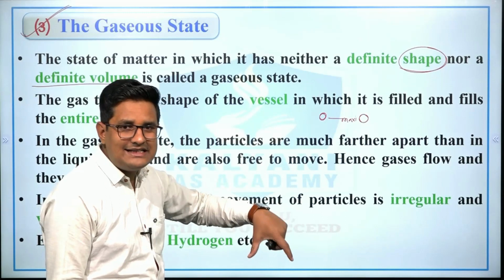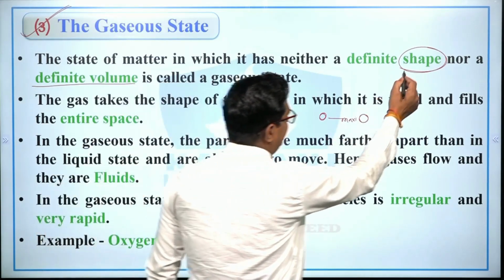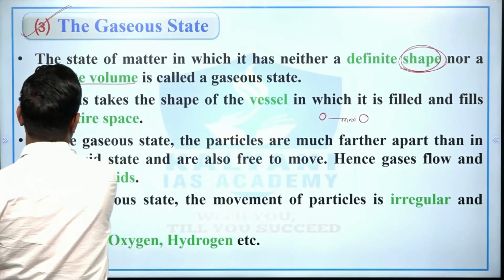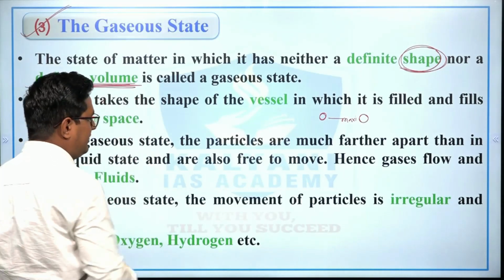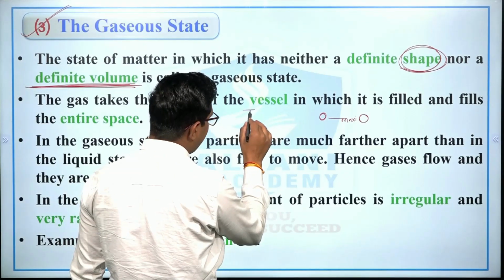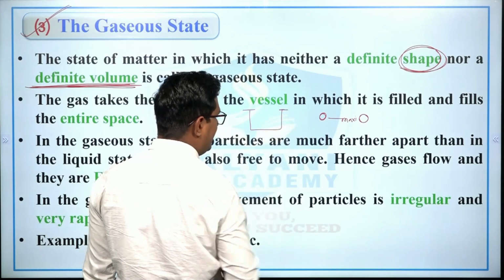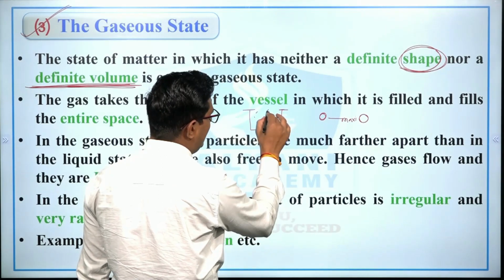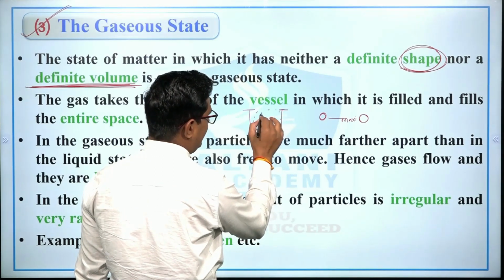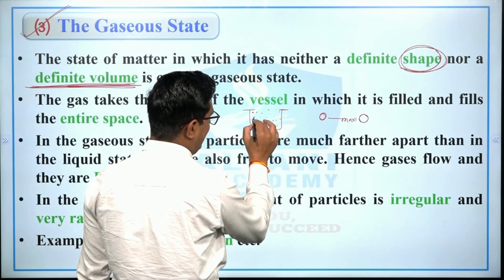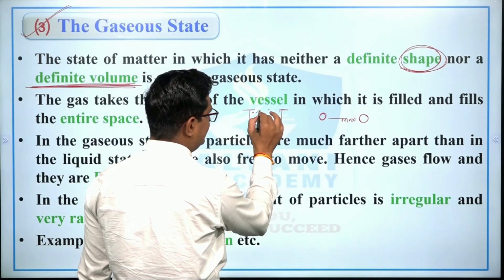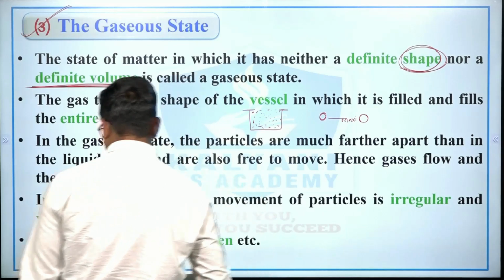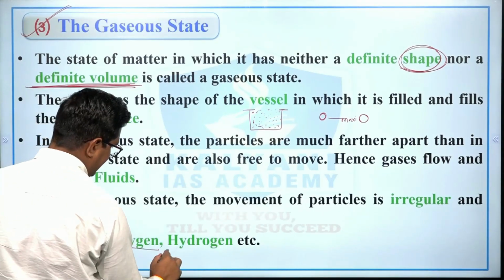Therefore gases have neither a definite shape nor a definite volume, right? When we keep gases in a particular vessel, the gases fill up this vessel. For example, the first is oxygen, then hydrogen.